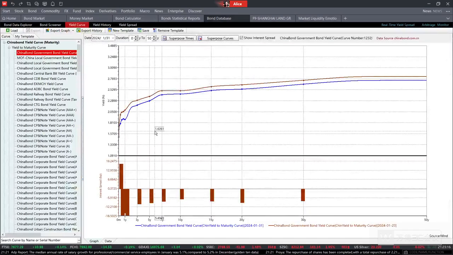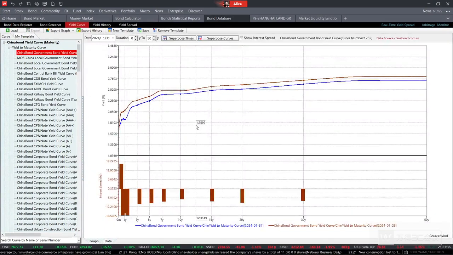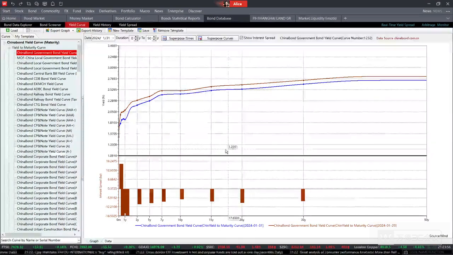Then we can notice that in this sector, we can see various yield curve data shown in the graph or as mathematical data over here. This is the graph, and if you want the mathematical data, we can click the data button. Right now, we will focus more on the graph part. We just take the China government bond yield curve, for example. In our terminal, we provide the shape of the latest yield curve, and we can notice that it is upward, which is a positive slope.